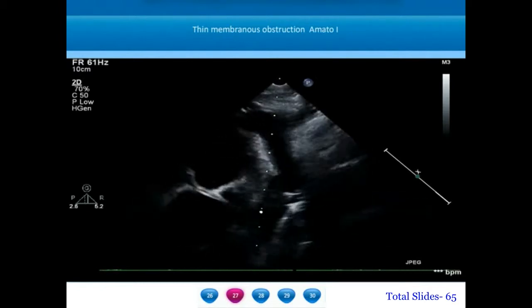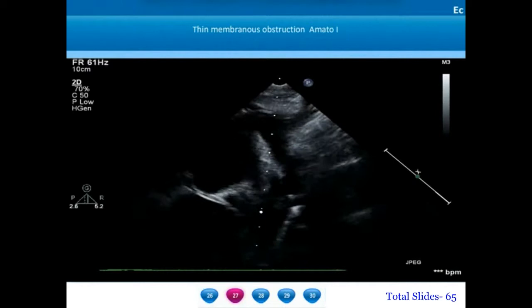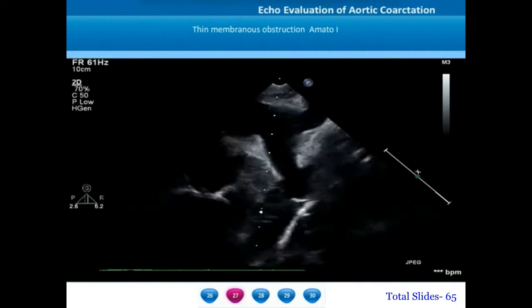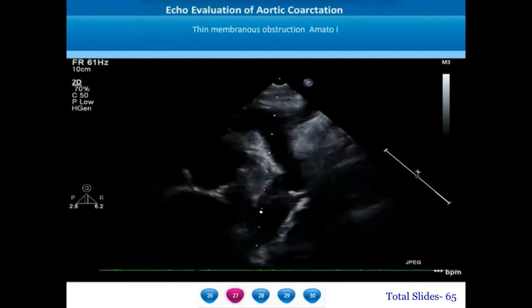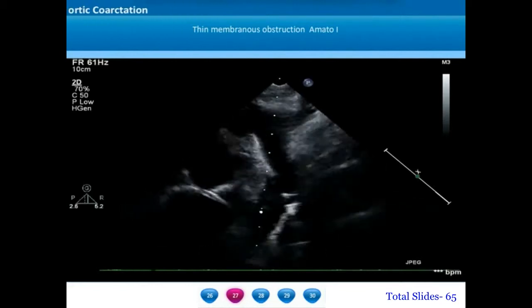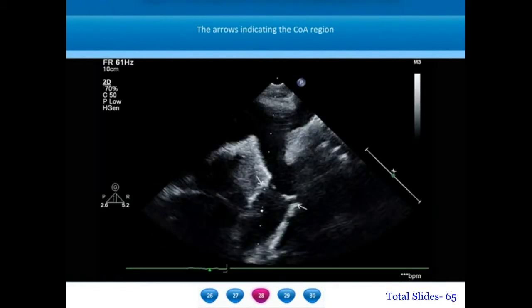So this will be an example of Amato 1, type 1 coarctation, where the coarctation is not only discrete, but is very thin and membranous in its morphology. On a frozen frame, we can appreciate the thin membranous obstruction coming off from both the anterior and posterior walls of the aorta. This type of morphology is quite rare.